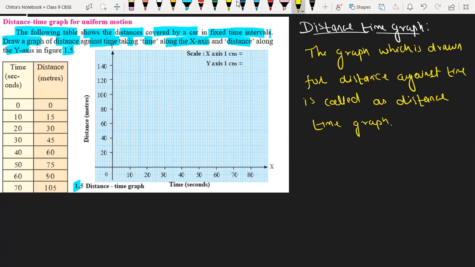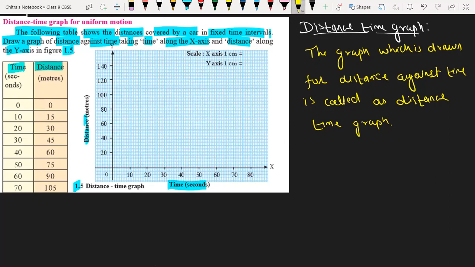Do reply down. Okay, so what is the meaning of distance against time? See, we are drawing the graph with distance, and we have taken distance on the y-axis, and we are drawing that graph against time, and we have taken time on the x-axis. So we are getting coordinate points for drawing the graph. We have to have coordinate points for the x-axis as well as the y-axis. That's why we have written here distance against time. It just represents the two axes.